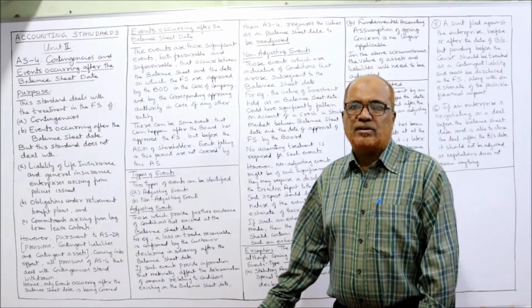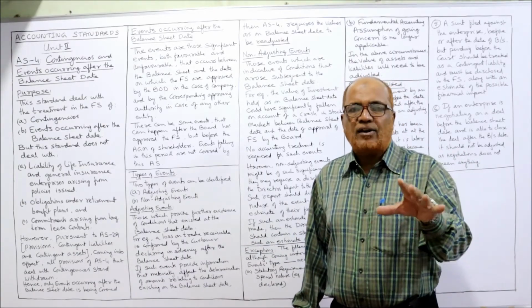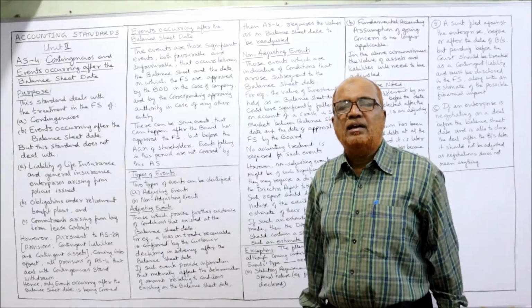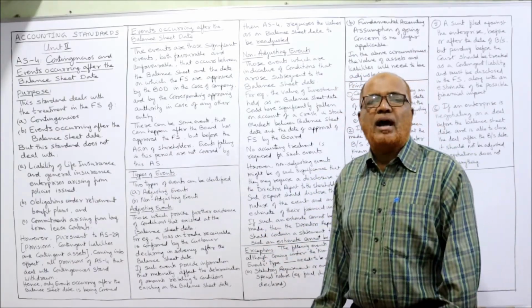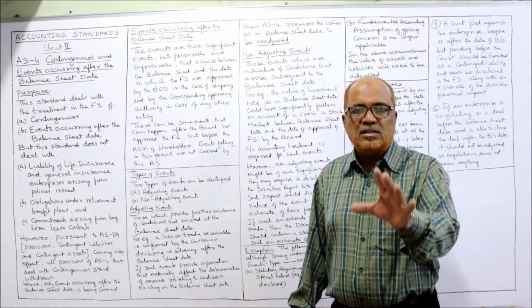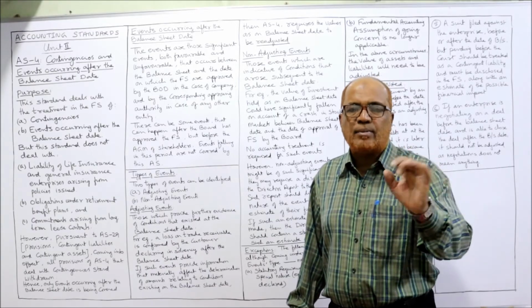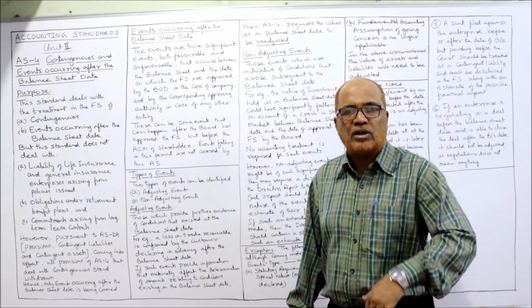Now, types of events. This accounting standard 4 has classified the events into 2 categories: adjusting events and non-adjusting events. These are the points you have to remember, and in examination you have to write all these points, whatever I am explaining.